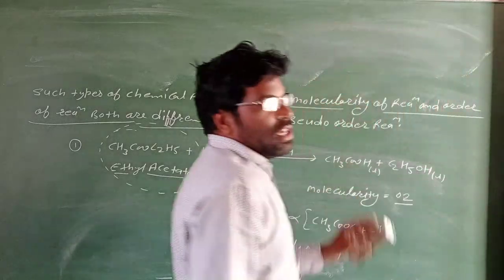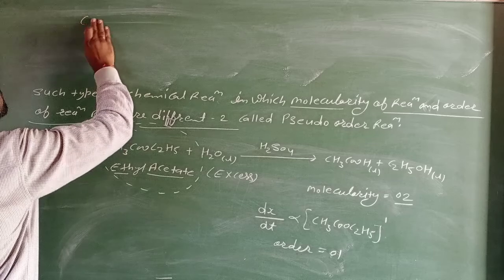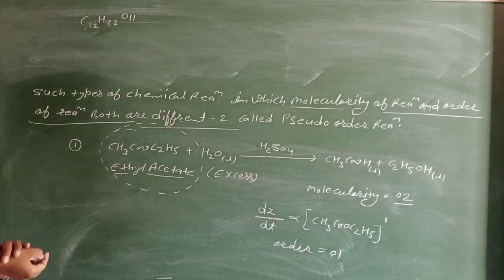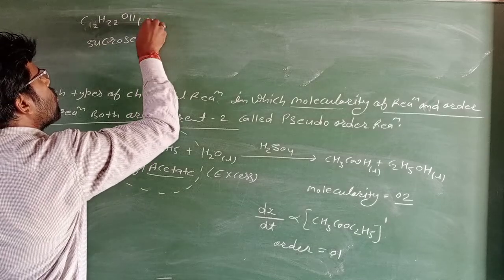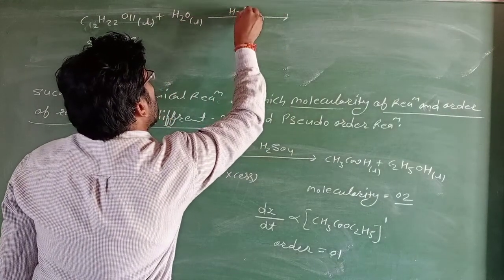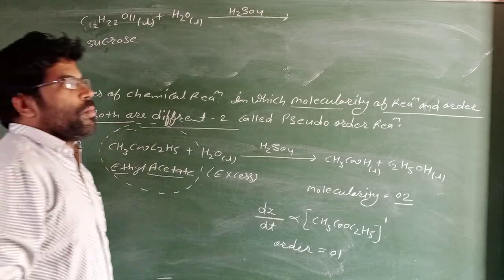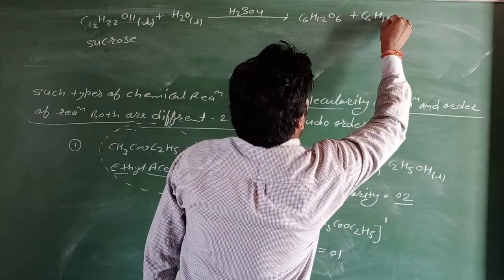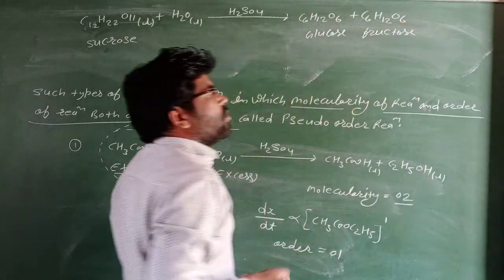When sucrose, C12H22O11, undergoes hydrolysis with H2O in the presence of H2SO4, glucose and fructose molecules are formed.